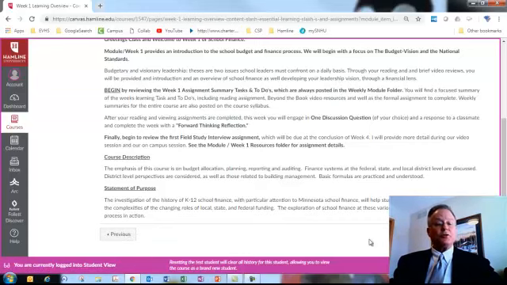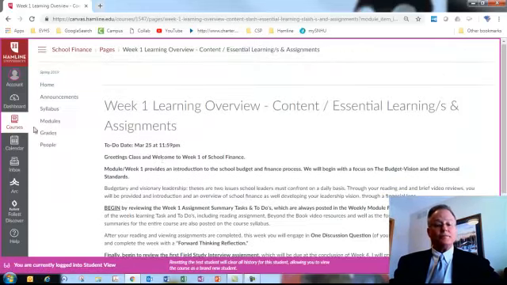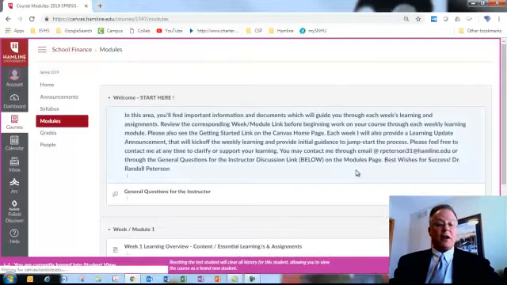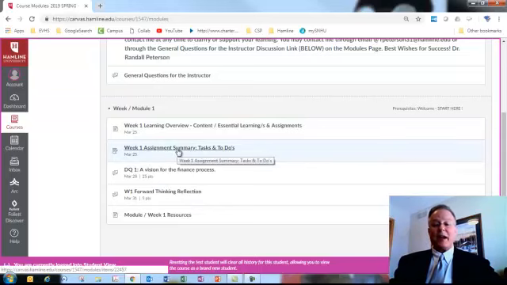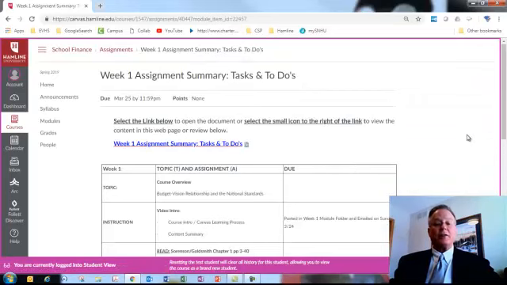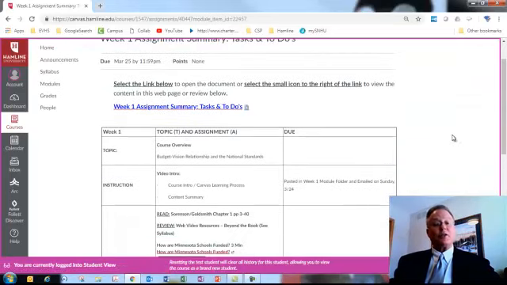We're going to go back to the module so we get a better picture of the overview. You can see there are 5 different areas. One of the things that I believe is very important is the week 1 assignment summary, tasks, and to-dos. What is your to-do list for that week? And you can look at this in a couple different ways. One, if you're a traditionalist and you like to have that document, you can click on the web link and that will produce a document.